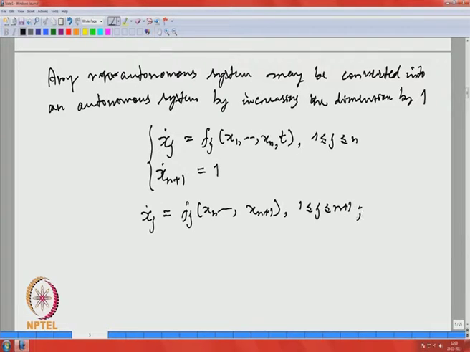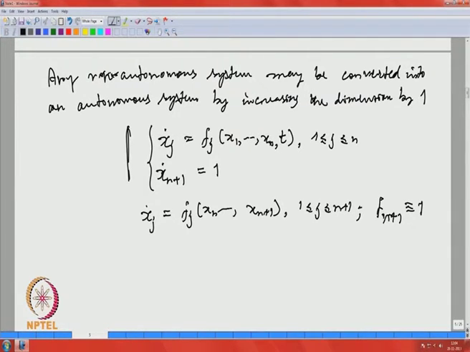If you look at this system, f n plus 1 is identically 1, that is a constant function. Okay. So, we restrict ourselves to the study of autonomous systems, and they enjoy certain properties. So, that we are going to list now, a few nice properties.